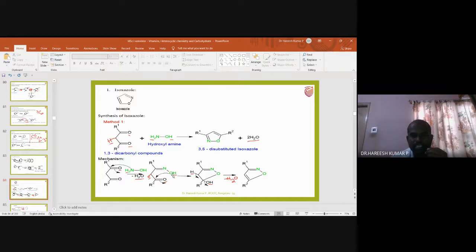The lone pair present on this nitrogen, of course, before that, the lone pair present on this oxygen will form a bond with this carbon. Then this double bond is converted into OH. Then what will happen? This bond pair is coming over here. This OH is going out along with this proton. So the bond pair is forming a new bond, and the proton is going along with OH as water, and this will be the product. What is the name of this product?